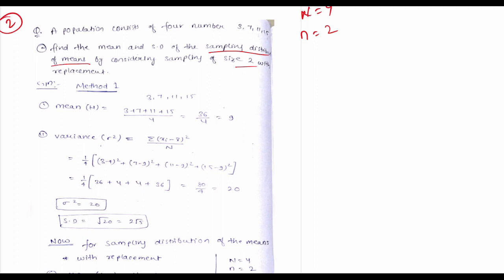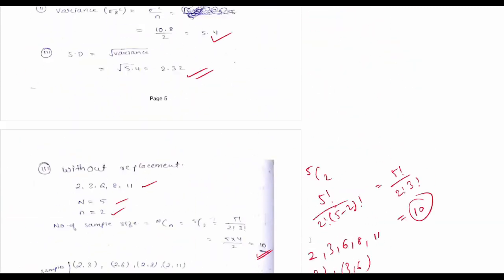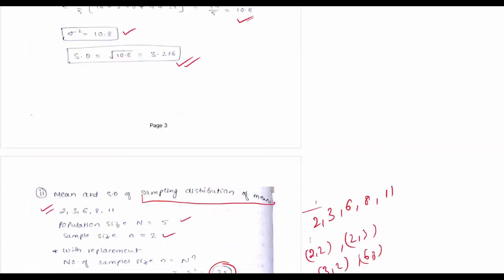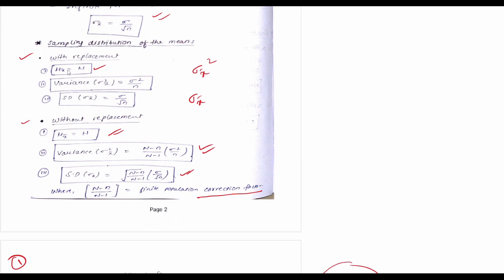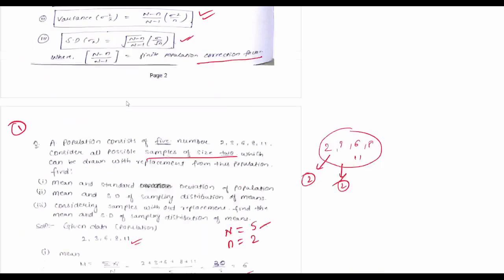Okay. So for finding mean, what is the formula? For finding mean mu x bar, what is the formula? See here. With replacement, mu x bar equal to mu. For variance, sigma square by n. Standard deviation means sigma by root n.